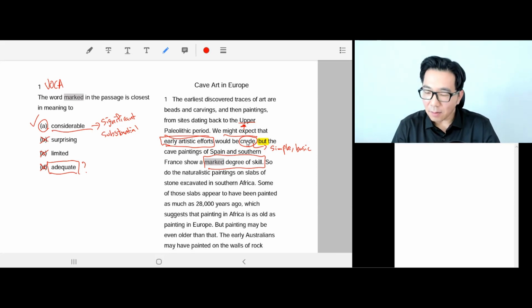So it could mean something quite neutral or even negative. Okay, so that's what adequate means. So adequate is definitely not the answer.